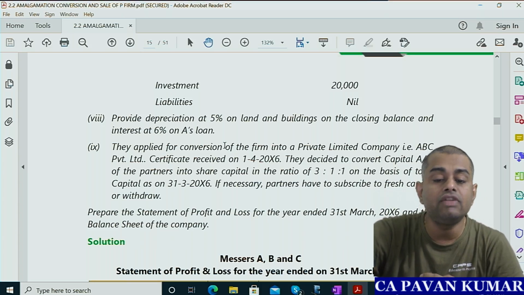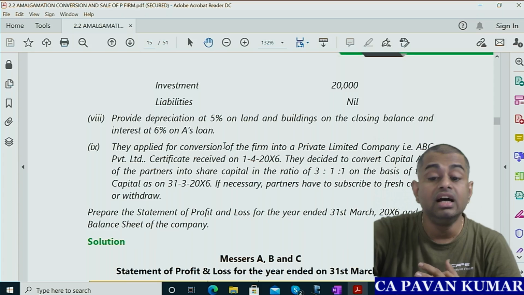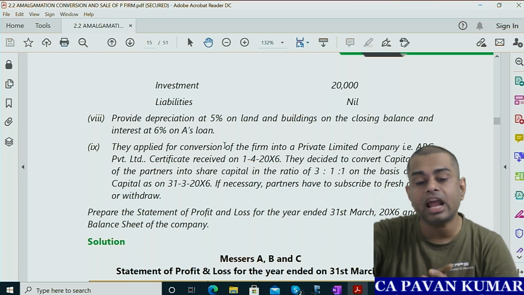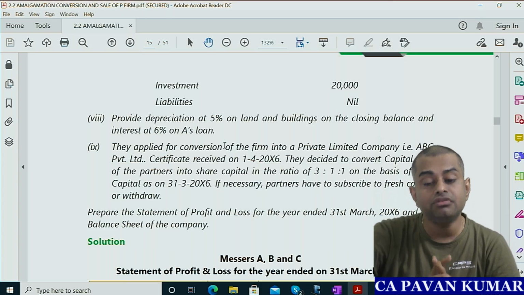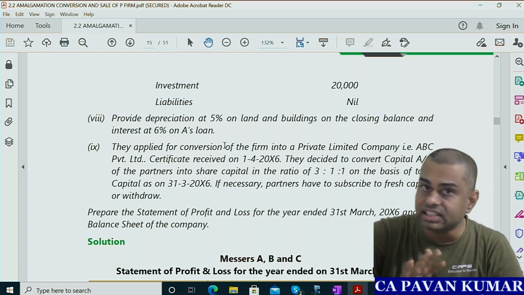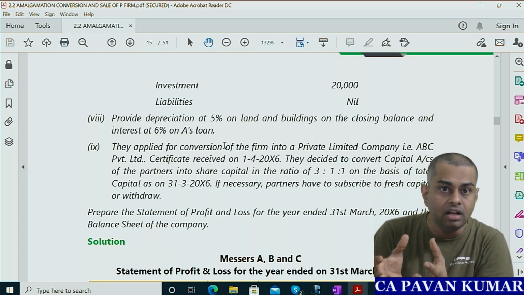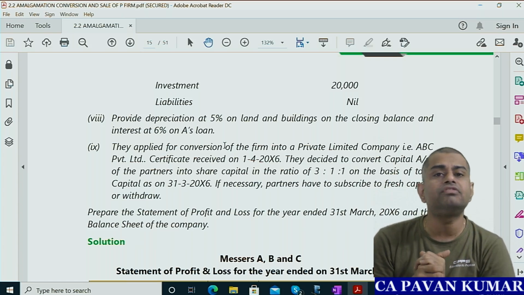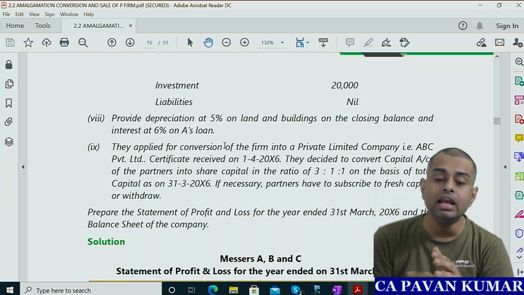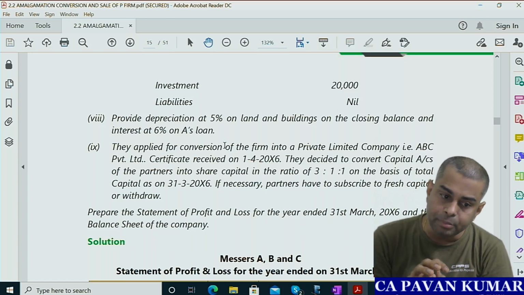Certificate received on 1/4/2016. They decided to convert the capital accounts of the partners into share capital in the ratio of 3:1:1 on the basis of total capital as on 31/3/2016. So you need to calculate total capital and distribute that in 3:1:1 between these three partners. If necessary, partners have to subscribe to fresh capital or withdraw.